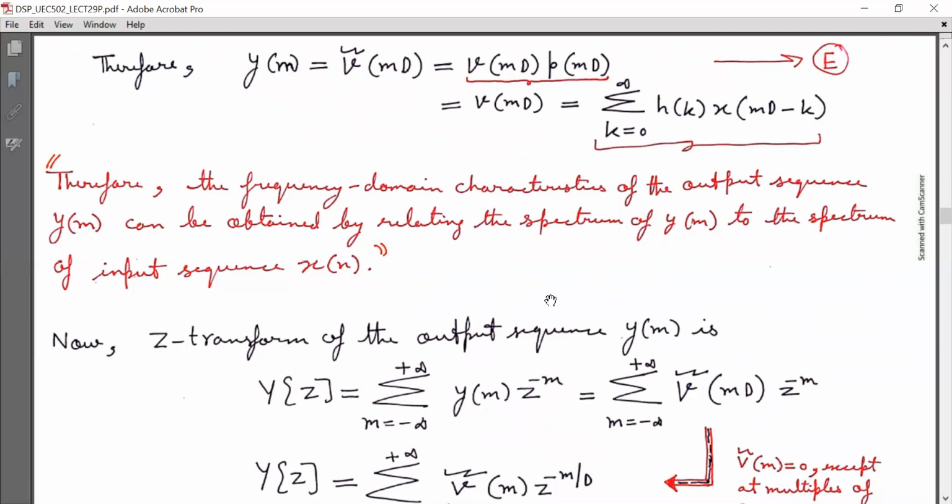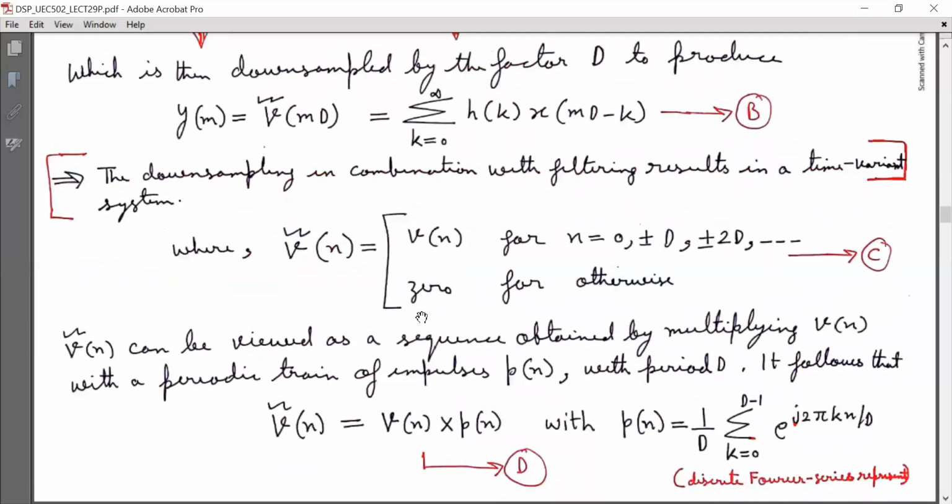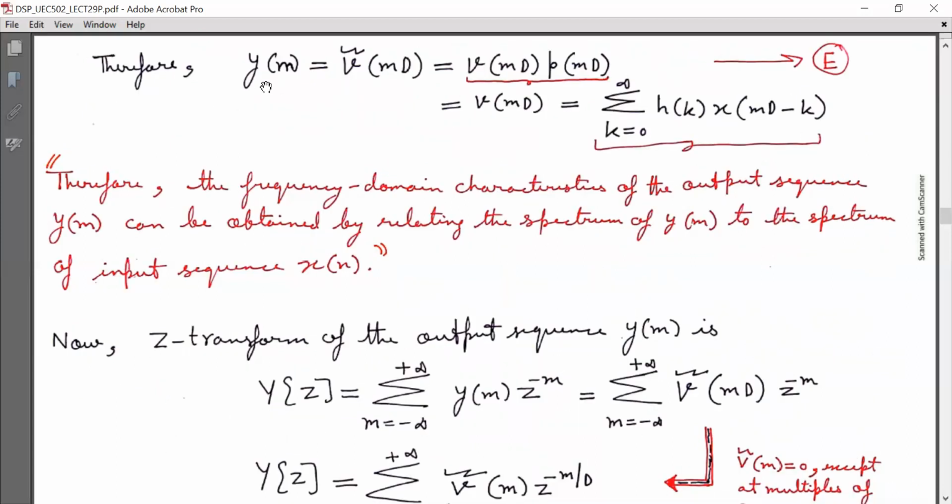So this shows that v bar(n) can be viewed as a sequence obtained by multiplying v(n) with a periodic train of impulses p(n). Now this equation E justifies this statement.